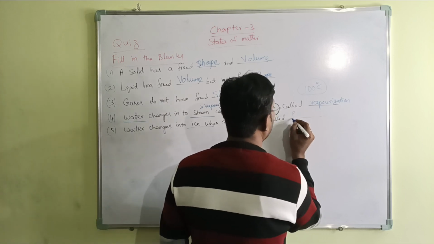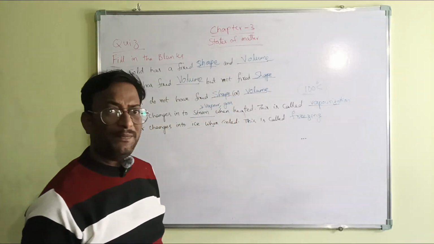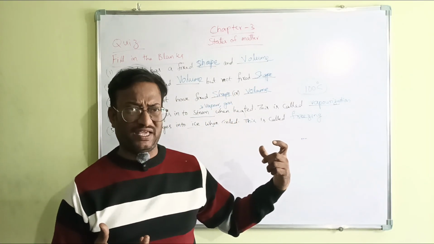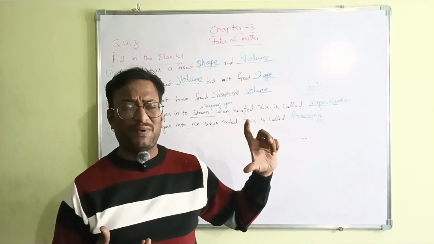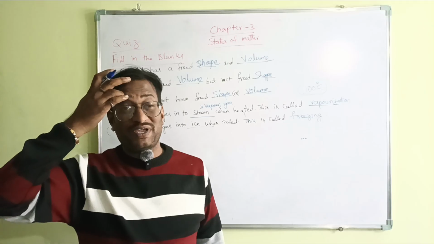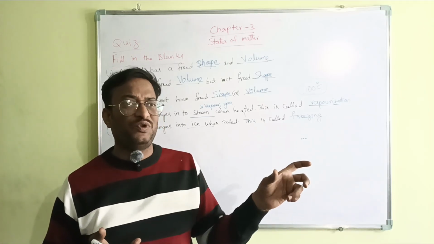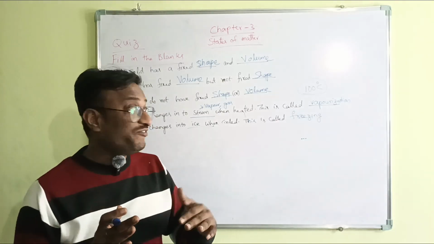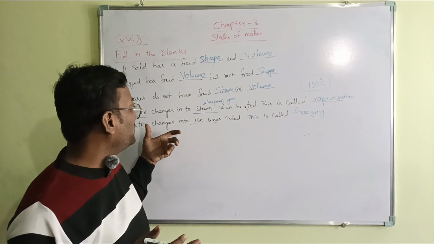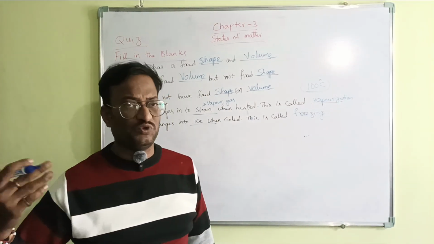This is called freezing. We are going to keep water in the fridge, the refrigerator, also called the deep fridge. We take a glass of water and keep it in the deep freezer. After two or three hours, we can see that the glass has ice in it. That is called freezing. When water is cooled and converted into ice, this is called freezing. We will learn all these concepts in future.